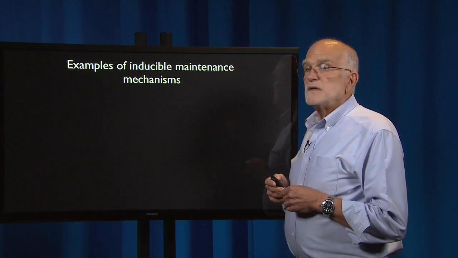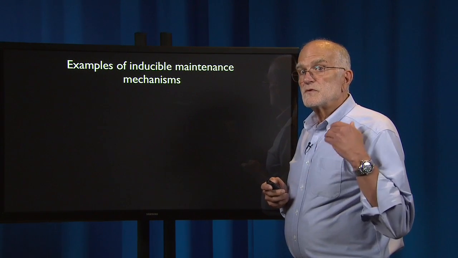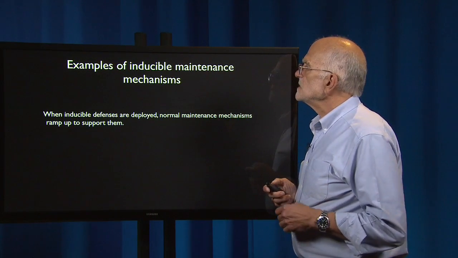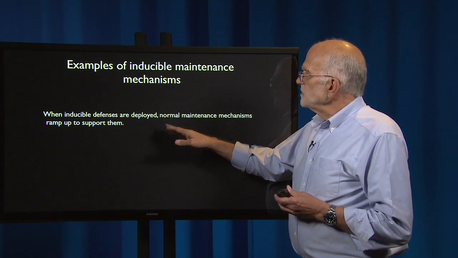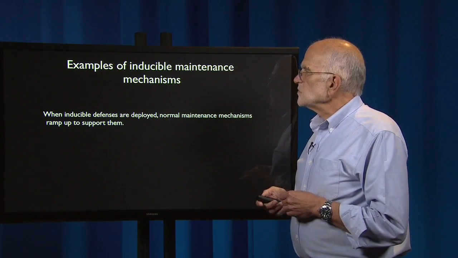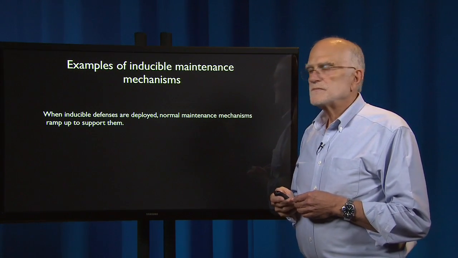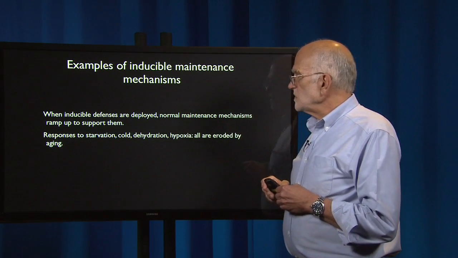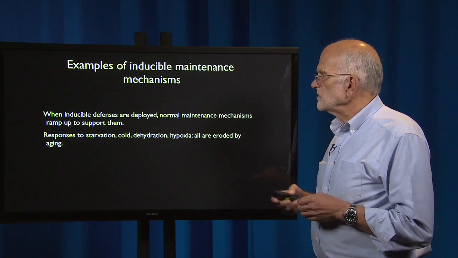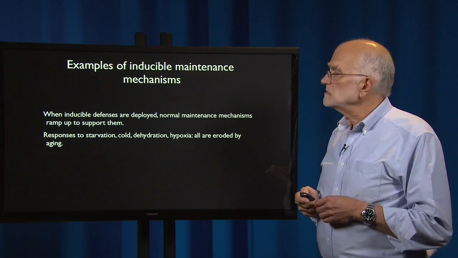Examples of inducible maintenance mechanisms, those that are reacting to environmental hostilities, have the characteristic that when they're deployed, normal maintenance mechanisms ramp up to support them. These include responses to starvation, cold, dehydration, and hypoxia. All of these are eroded by aging.